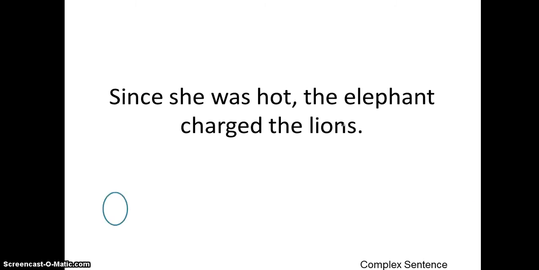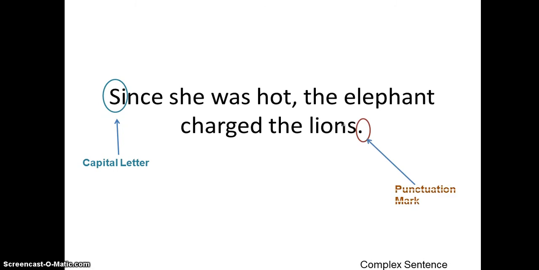So let's see what the different parts of this are. To begin with, by now you should know this, every sentence needs to start with a capital letter. And then every sentence needs to end with a punctuation mark. As mentioned, this right here is a period, but y'all are good at that. Y'all know that one.